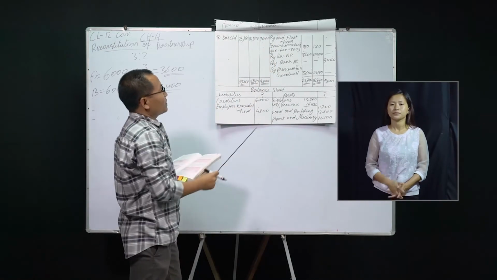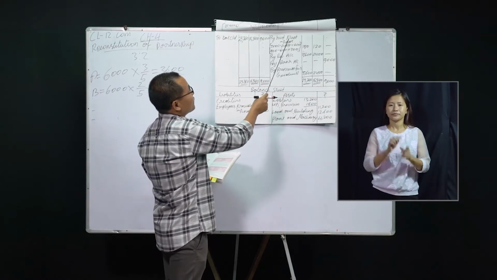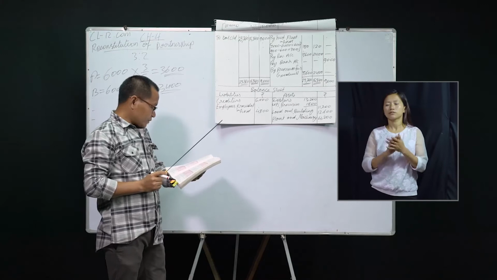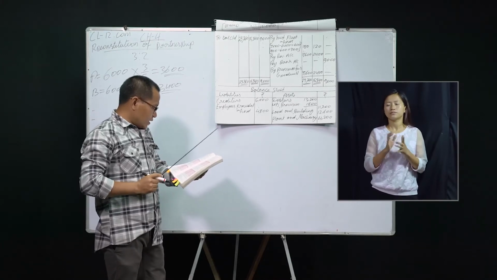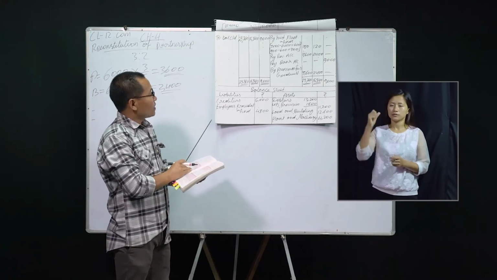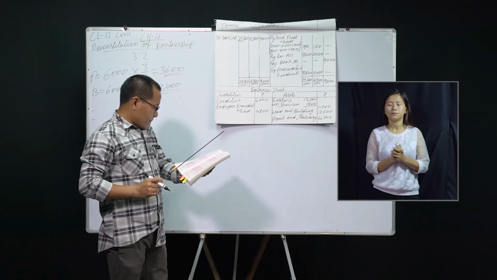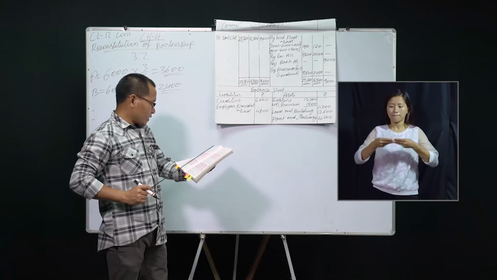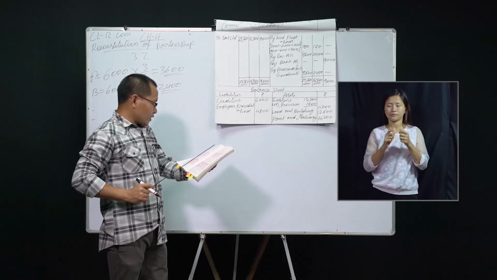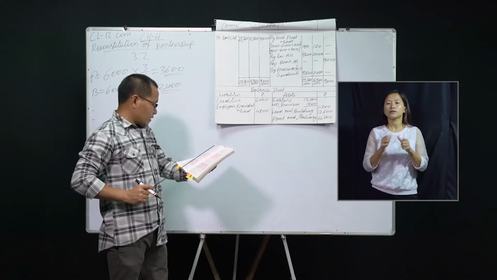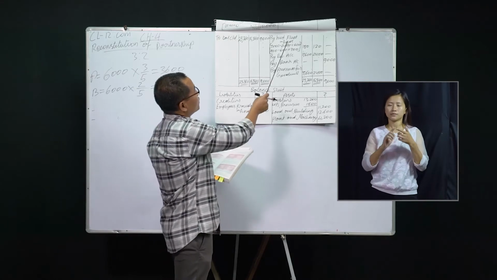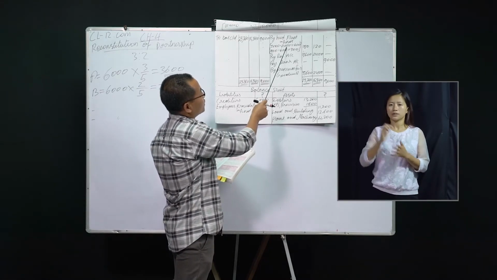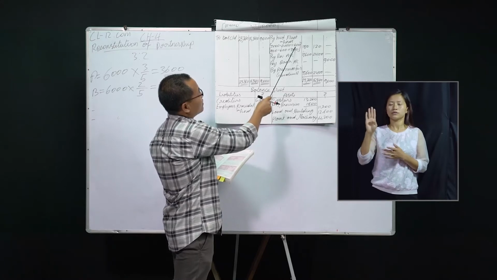First, decide by investment fluctuation fund. Investment fluctuation fund is supposed to be 900. But investments are to be brought down to market value. That means it is already given in the additional information E. So when you look there, it is 3,000 minus 2,400. So it comes to 600.